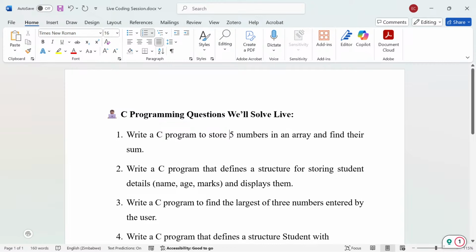This is Ezekiel Chimana. So today guys, we're going to really focus on C programming on this live session, and it's a quick coding session. Why? Because we're going to just code some C programming questions. So here I'll just take you through how you answer questions in C programming. Maybe you're in an exam situation and you're being asked these questions. So the main thing is, how are you going to approach each and every question? How do you put these pieces together to form your answer? If you try to do it, it's very simple, guys. Very simple to do, but I think it needs you to just follow it very well.